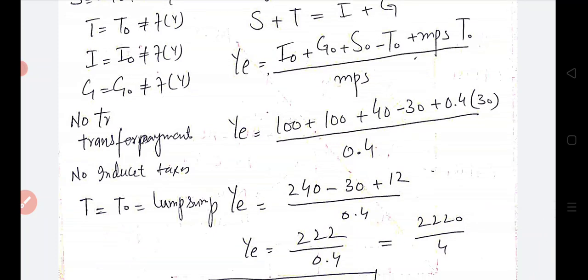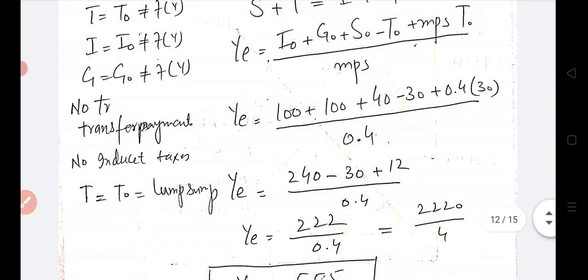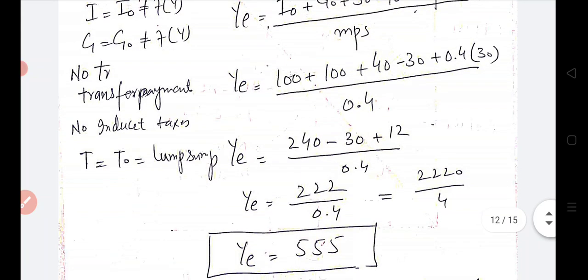If we subtract 30 from 240, it will be 210, and then we add 12, that will be 222, divided by 0.4. Dividing 222 by 0.4, the national income equilibrium level will be 555.